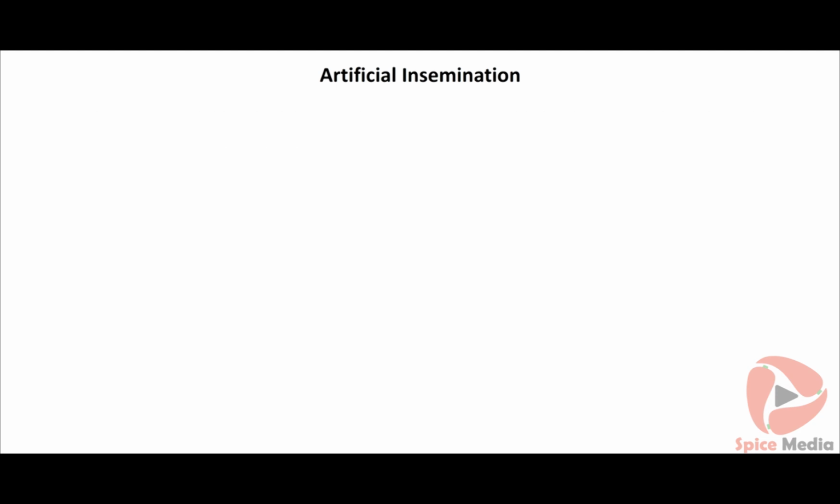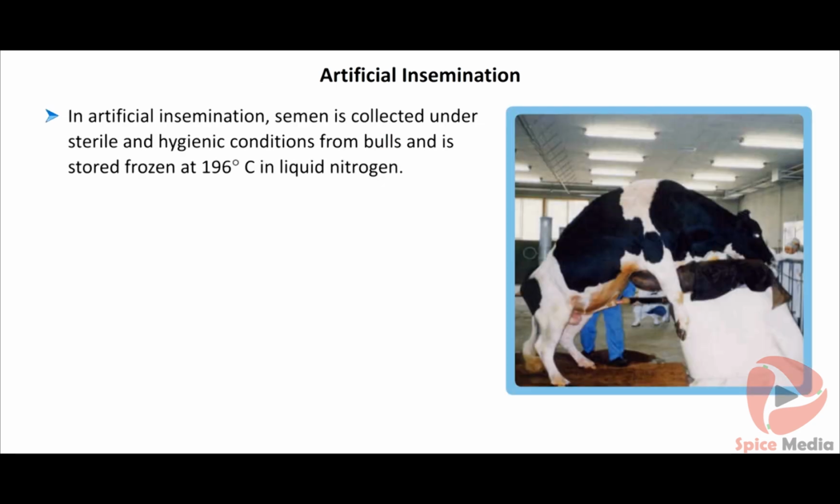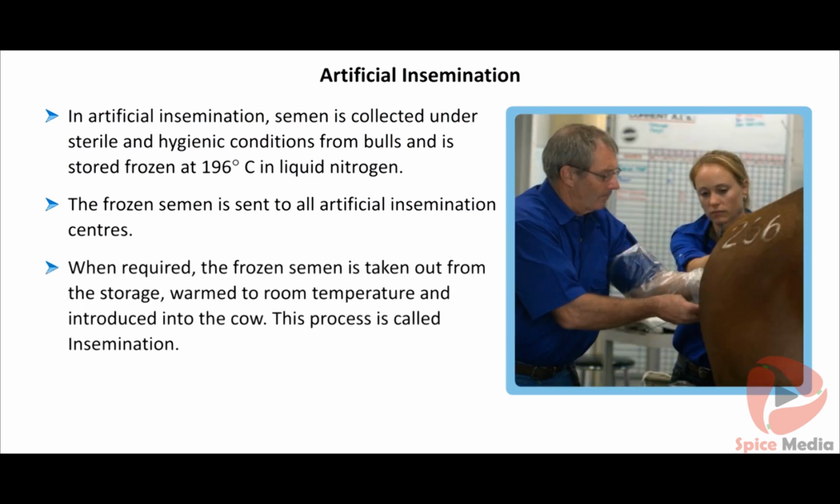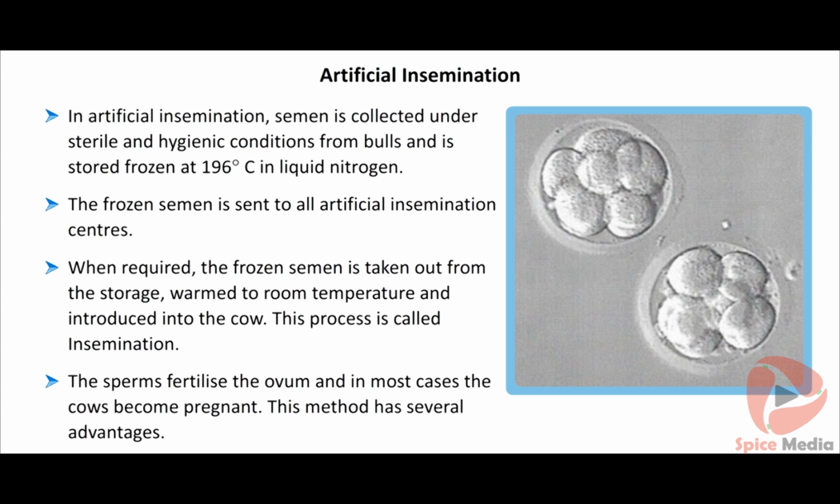Artificial insemination. In artificial insemination, semen is collected under sterile and hygienic conditions from bulls and is stored frozen at -196 degrees centigrade in liquid nitrogen. The frozen semen is sent to all artificial insemination centers. When required, the frozen semen is taken out from storage, warmed to room temperature, and introduced into the cow. This process is called insemination. The sperms fertilize the ovum, and in most cases, the cows become pregnant.